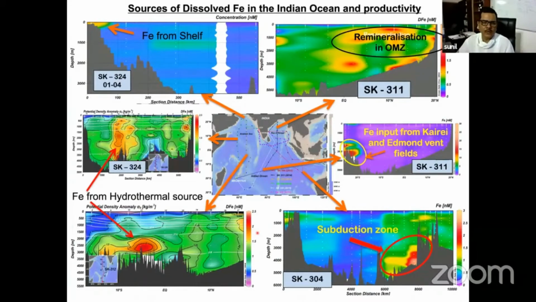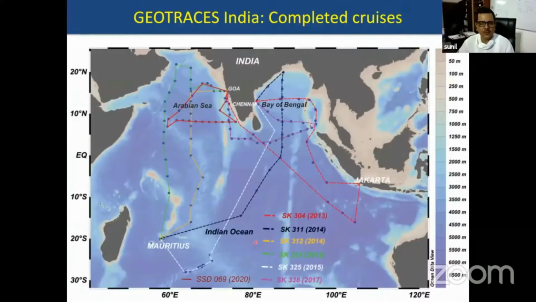Till now, we have covered the entire Indian Ocean up to about 30 degrees south. Significant sampling has been done. Of course, we have not covered beyond 30 degrees south, particularly the southern sector of the Indian Ocean. Again, I think there is a need to extend this work in that area, and we are trying to do that. Maybe it will take some time.